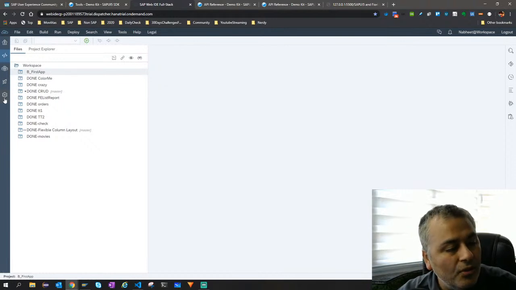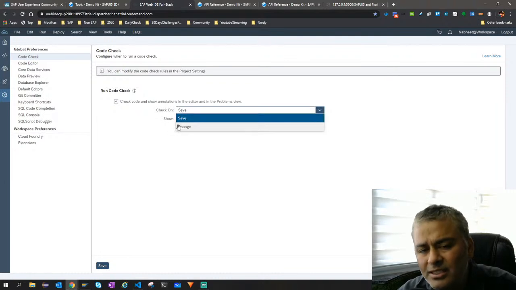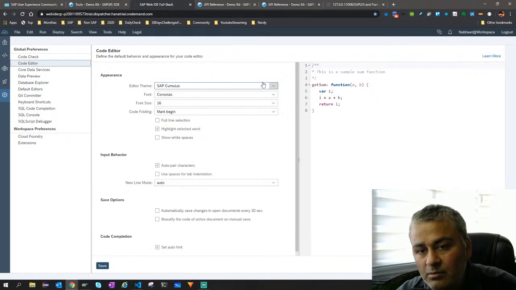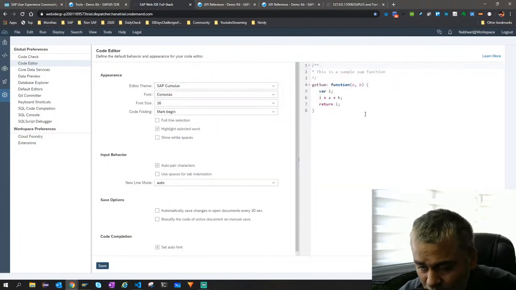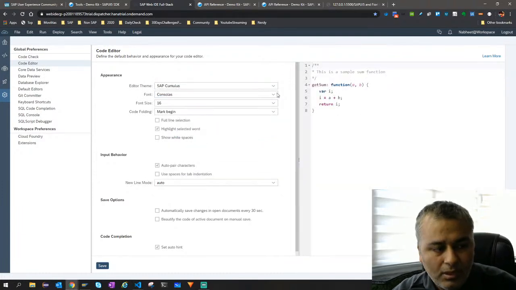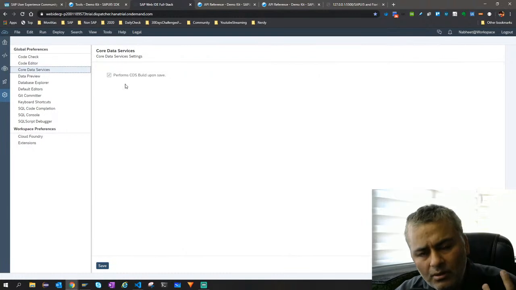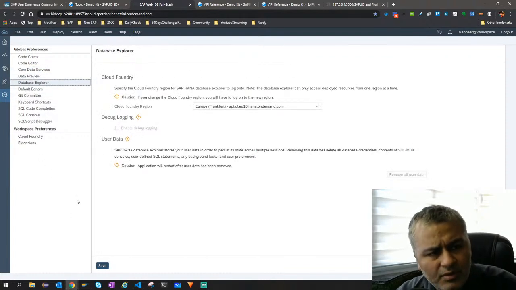Okay, so now these are the preferences. So for example, I want the code check to run when I press save. I don't want it to run whenever I change anything, because I'm typing and there can be errors. So that's why I have this preference. In the editor you can change different themes. Somebody will like a night theme, so you can have night. For example, I don't know why, but I like to have the white one, right? And then you can play with font size and different things. CDS is for when you develop your CDS services, it is just checkboxes for what to do on save. Data preview, these are the different options which you normally have.